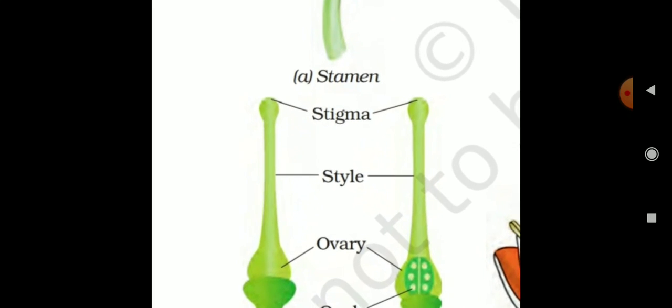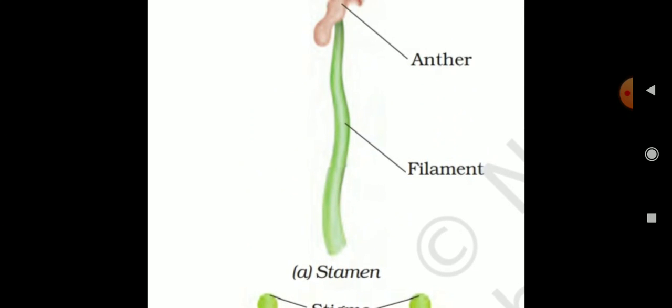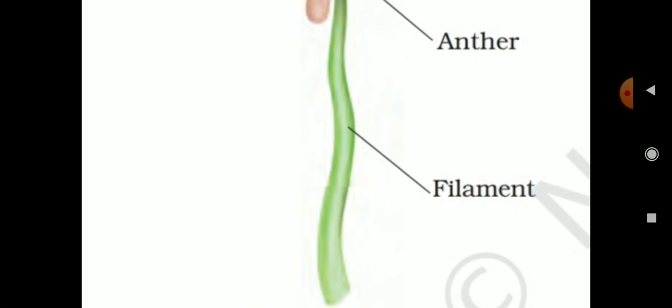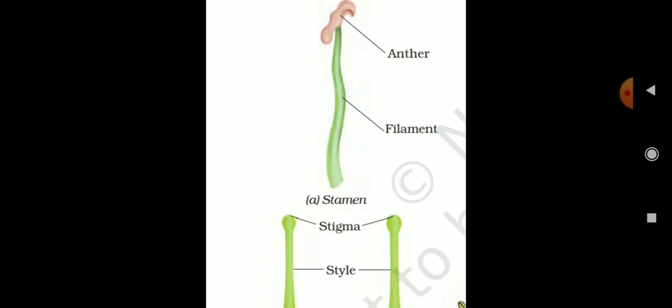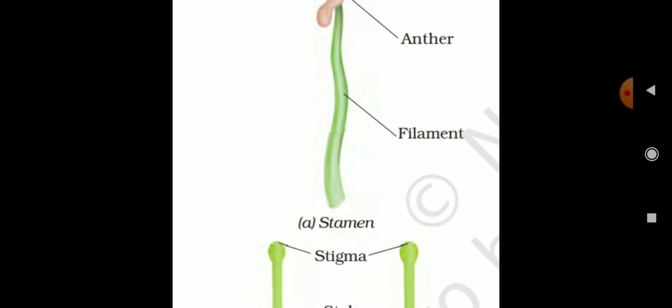Next, listen, all of you see this picture. This one is a stamen. Stamen is a male reproductive part of the plant. All of you see your book, page number 137. In your classwork note, all of you should draw this diagram: stamen and pistil, reproductive parts of flowers. What are the reproductive parts? Male and female reproductive parts.